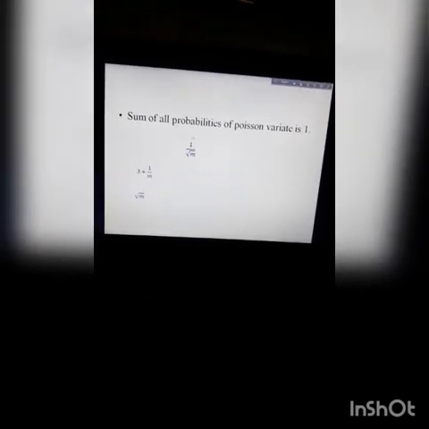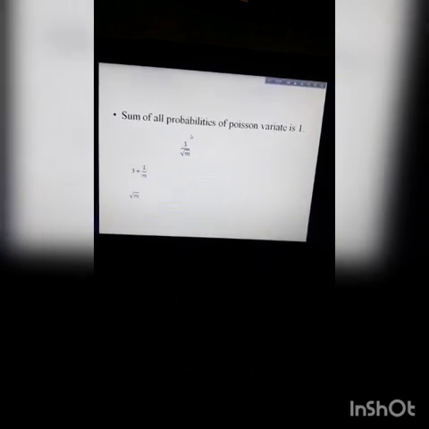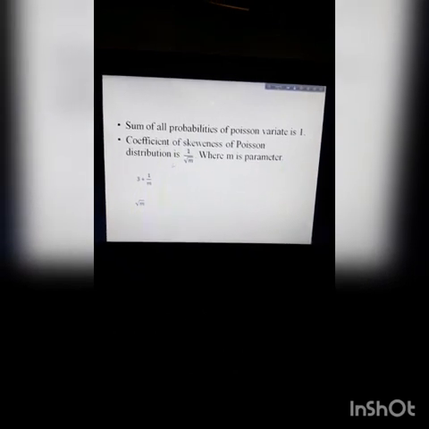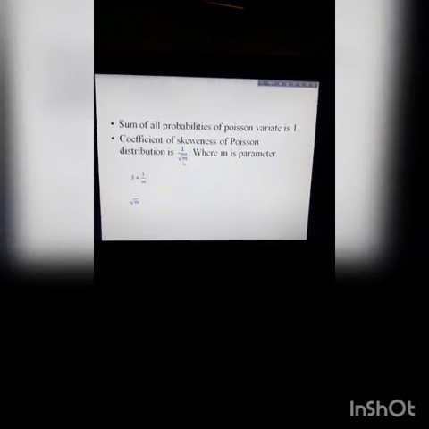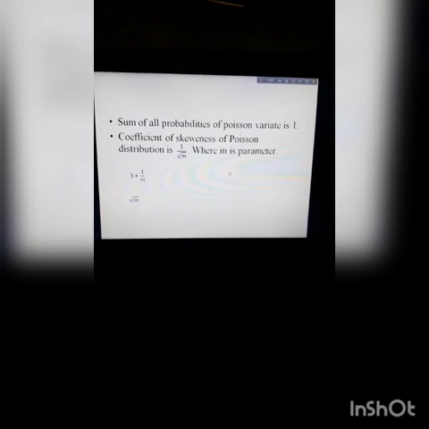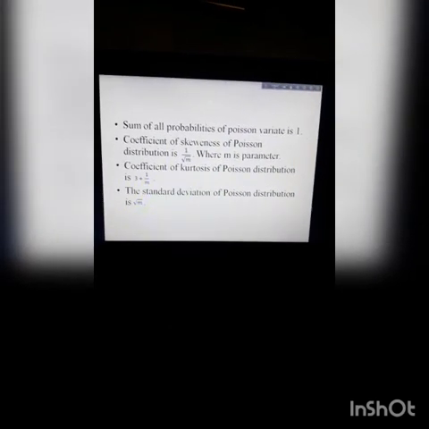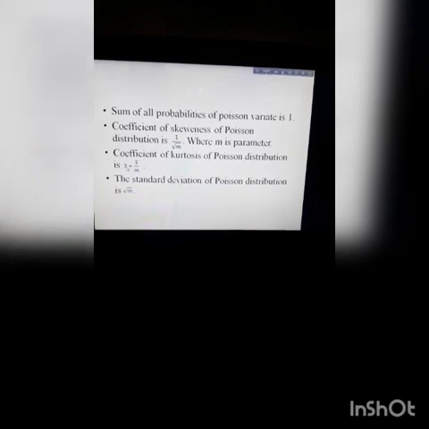Another property of Poisson distribution is that the sum of all probabilities of Poisson variate is 1. The coefficient of skewness of Poisson distribution is 1 divided by square root of m, where m is the parameter. The coefficient of kurtosis is 3 plus 1 divided by m. Normally, coefficient of kurtosis is always compared with 3.